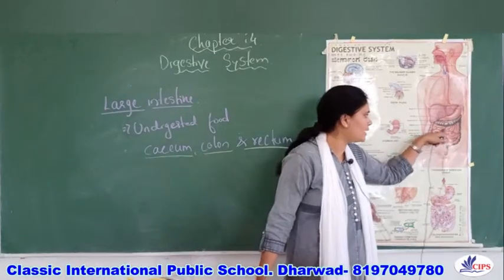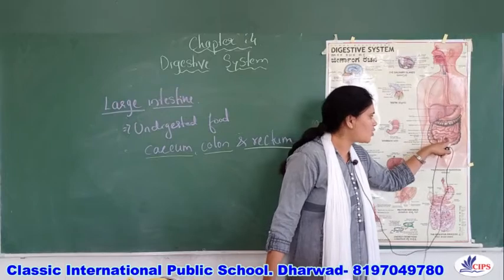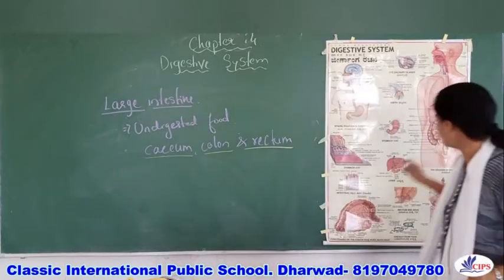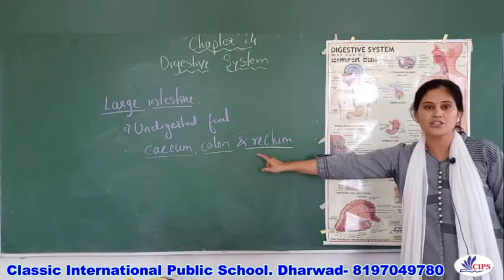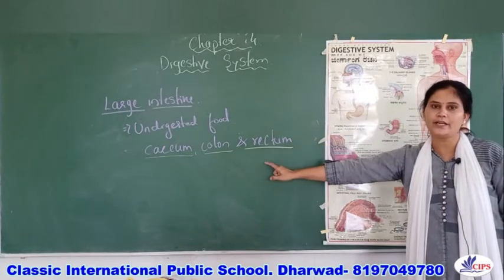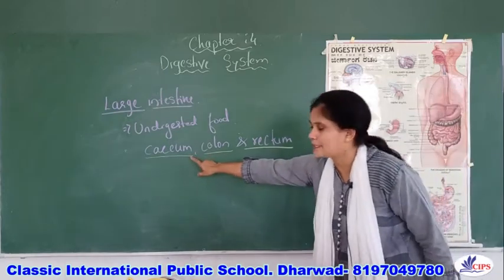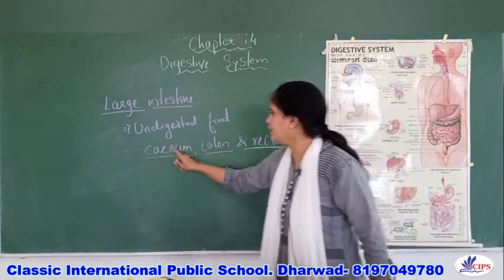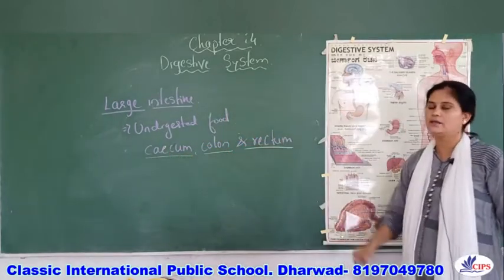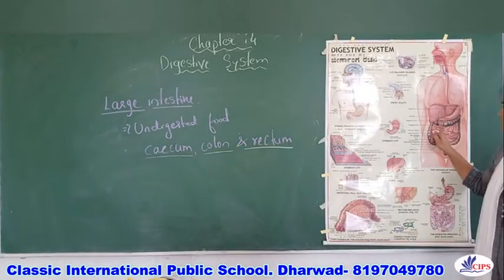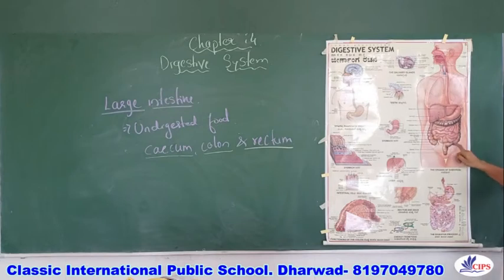These are the parts of the small intestine, right? Here the upper part is called the duodenum, and then the jejunum and ileum. In the same way, the large intestine is also divided into three parts: caecum, colon and rectum.